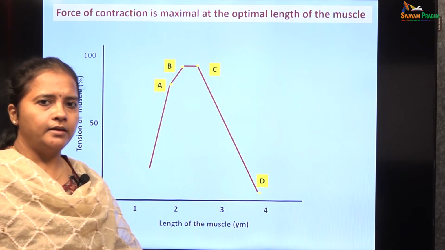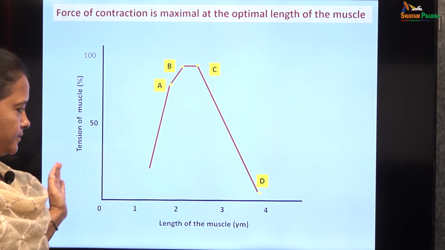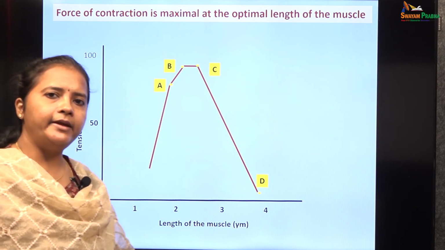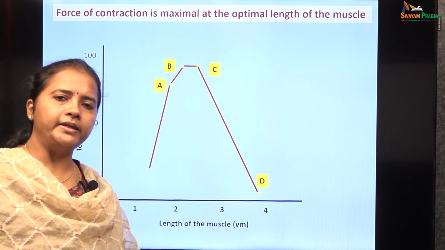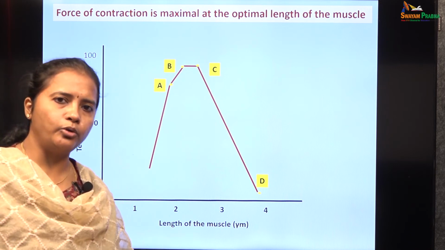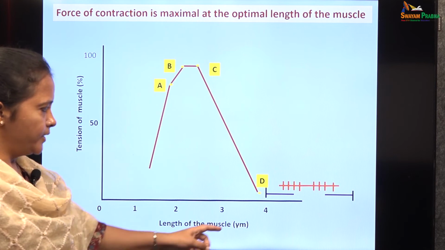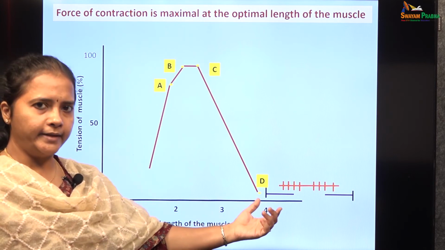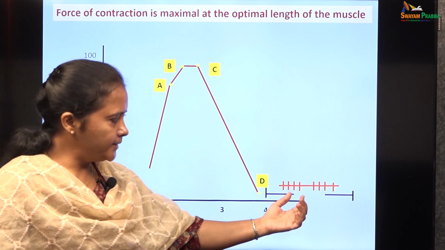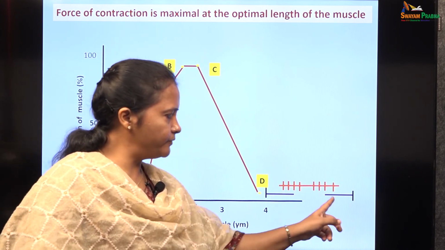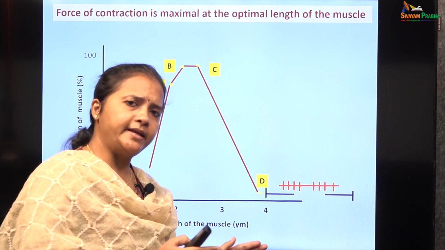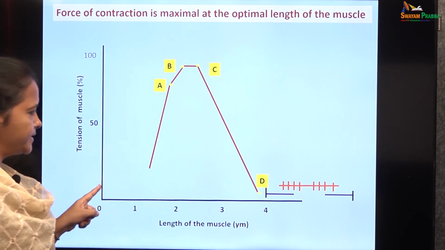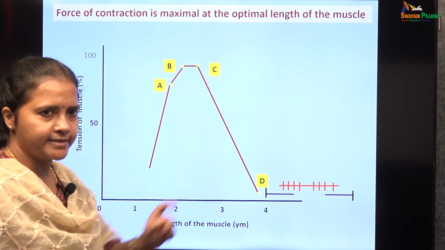So, this shows the length tension relationship in skeletal muscle fibers. The tension developed in the skeletal muscle fiber depends upon the initial length of the sarcomere which is already existing. In picture D, the sarcomere length is exceeded beyond the normal length, and the actin and the myosin filaments are completely displaced away from each other. So, the contraction or the tension developed is almost 0 at this state.